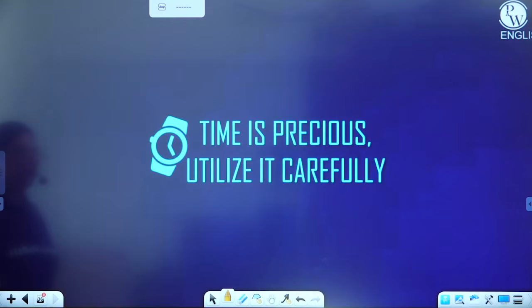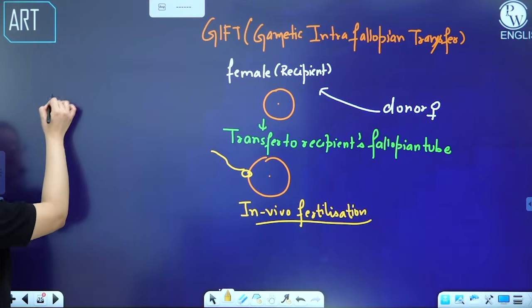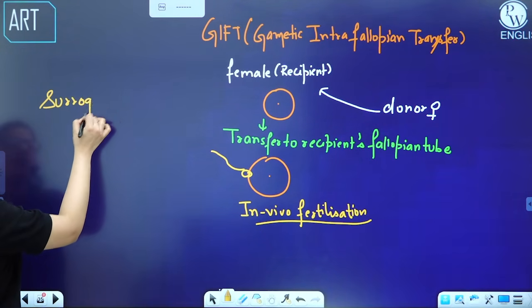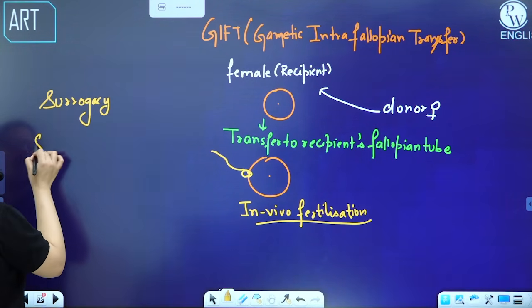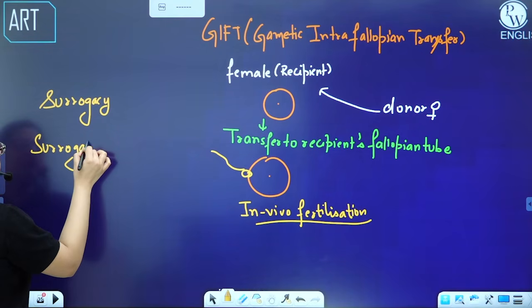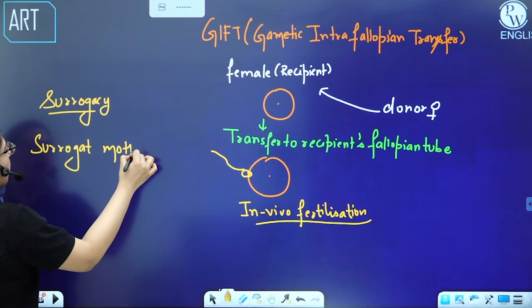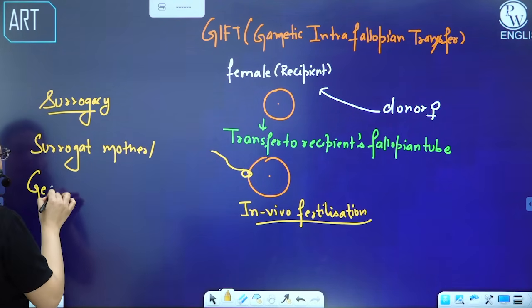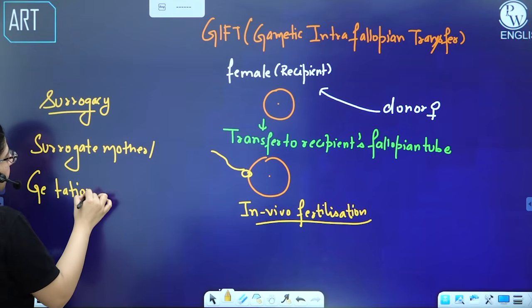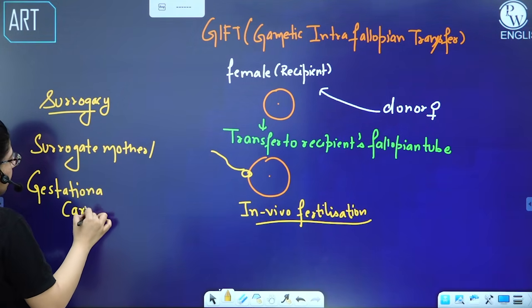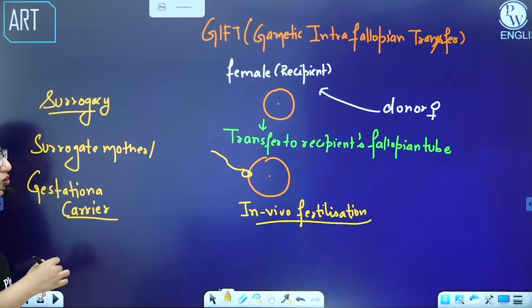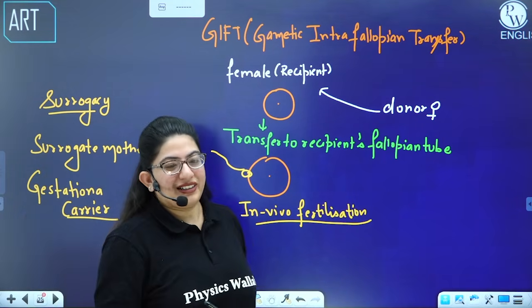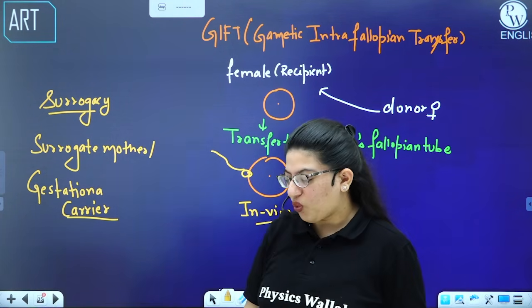All right. Other than that, we also have one technique, that is surrogacy. What is surrogacy? You must have heard of the word surrogate mother or gestational carrier. If you have seen the movie Mimi, have you seen it? No. Okay, no problem.